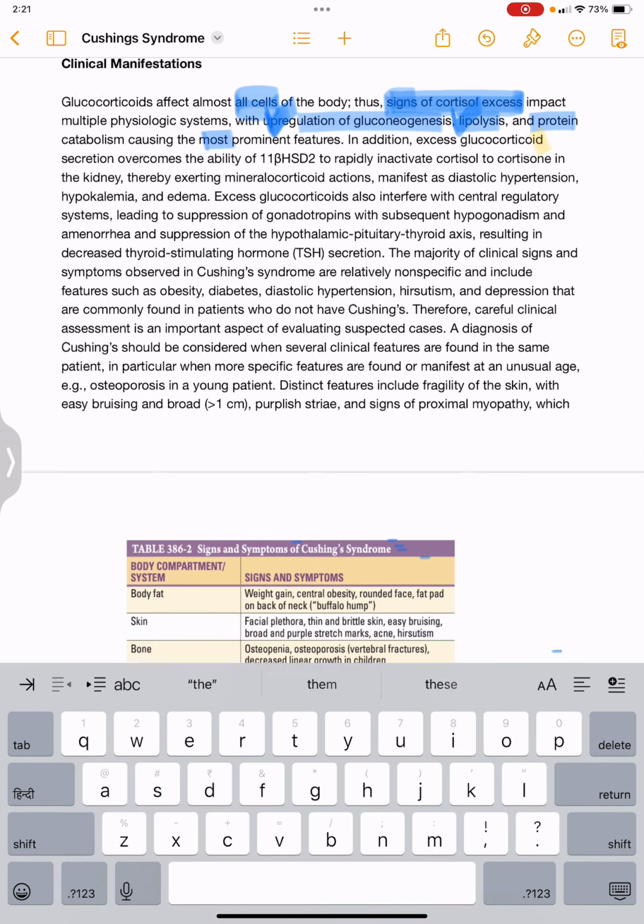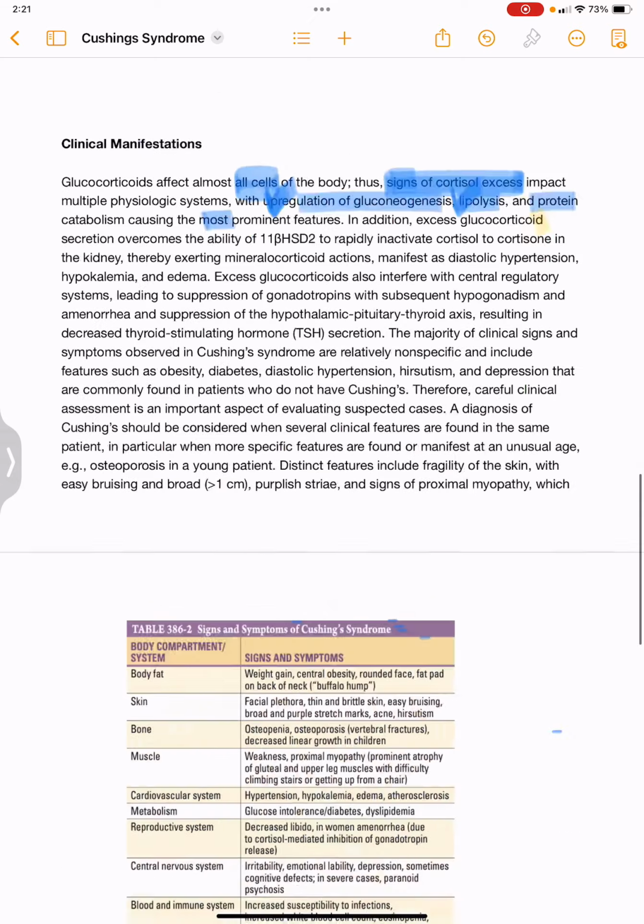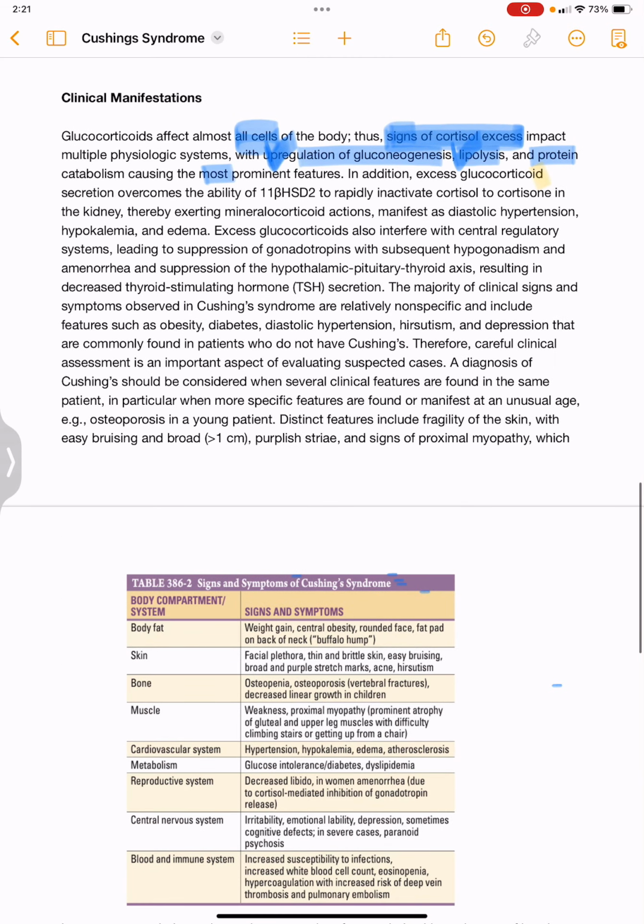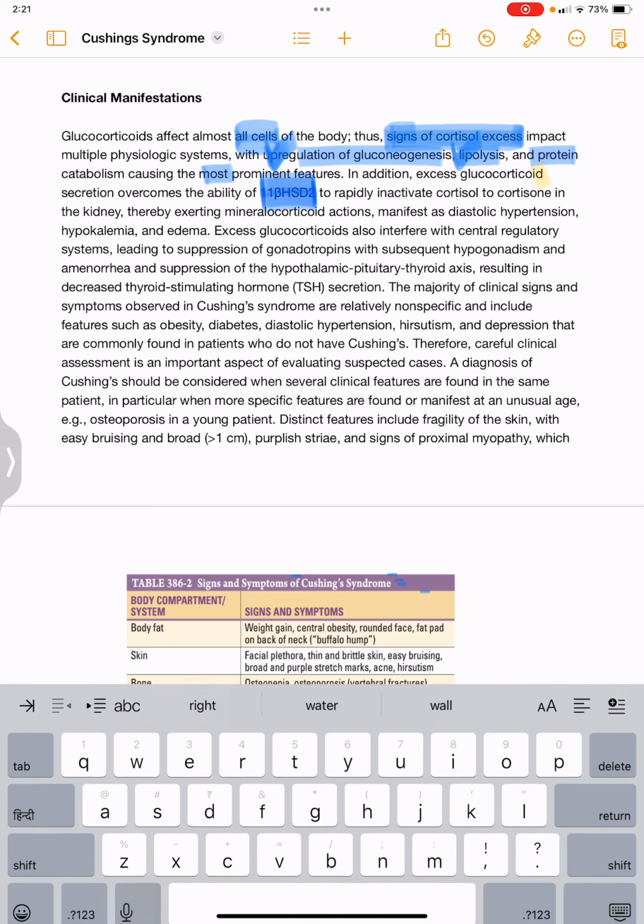If there is excess glucocorticoid secretion, it will overcome the ability of 11 beta hydroxysteroid dehydrogenase 2.